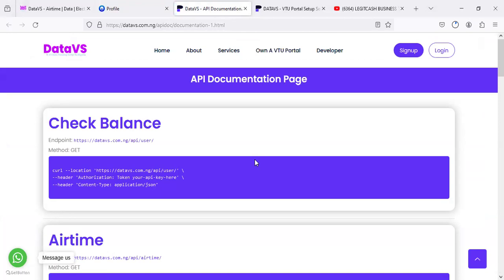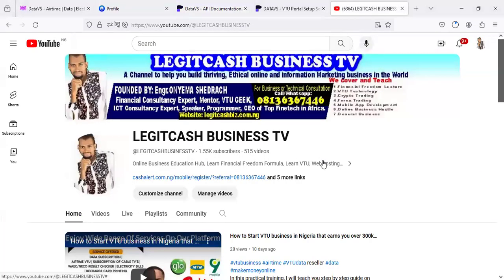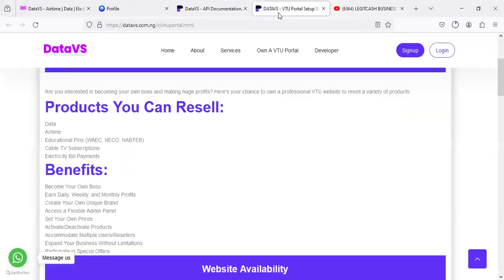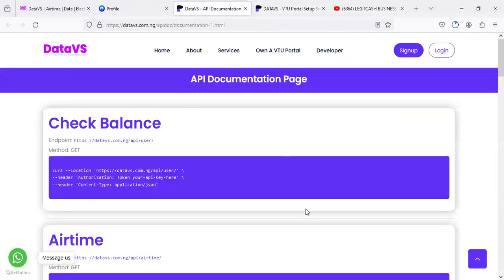So we are actually selling something that is going to help you scale the business up. Because one thing about VTU technology is this: it's not about talking about the application, it's all about making it complete for your end users. Most people that advertise VTU systems in Nigeria cannot pay attention to the key things that make the business.